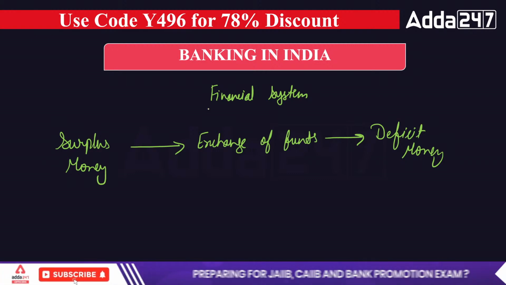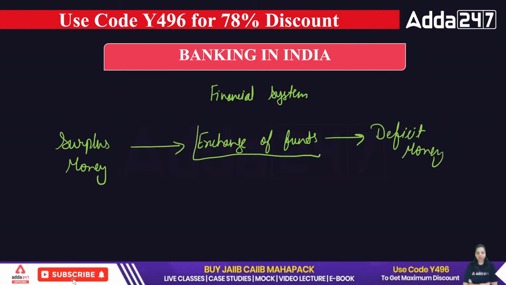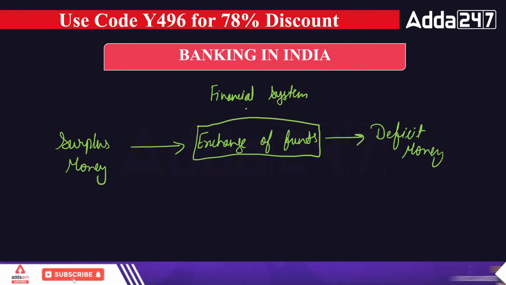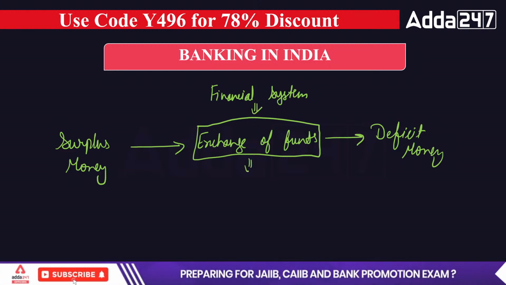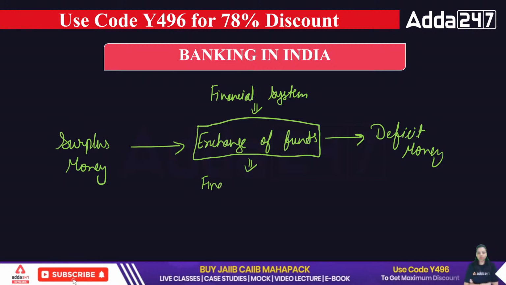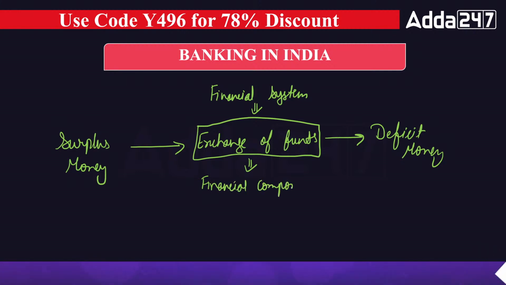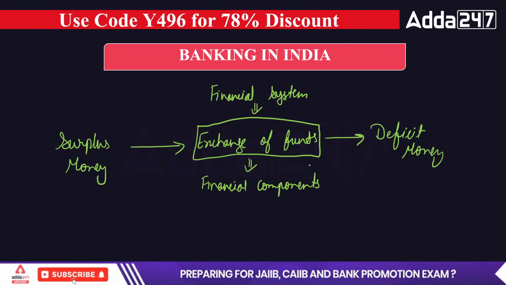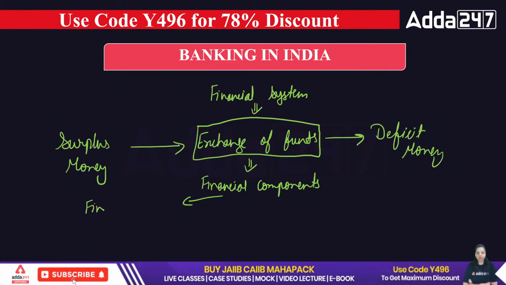And to exchange these funds, we use certain financial components. In this financial system, we exchange funds, and to do so we have certain financial components that help us move funds from surplus persons to deficit persons. The first component is the financial market.